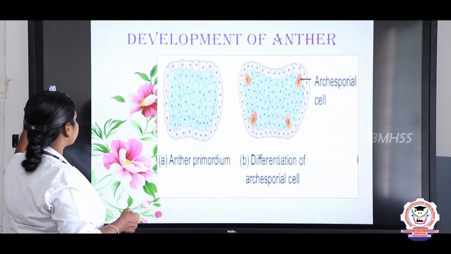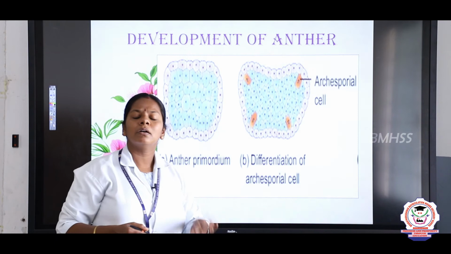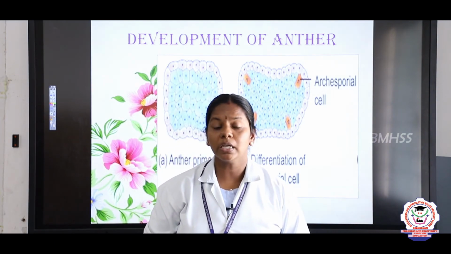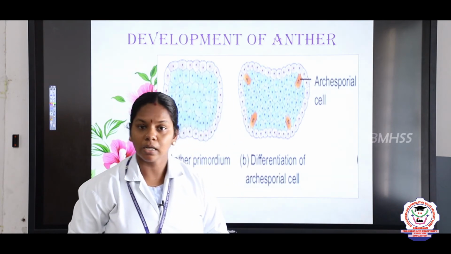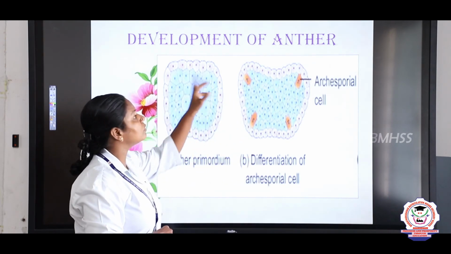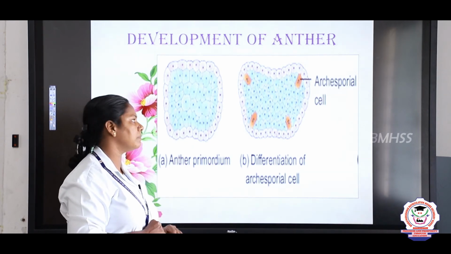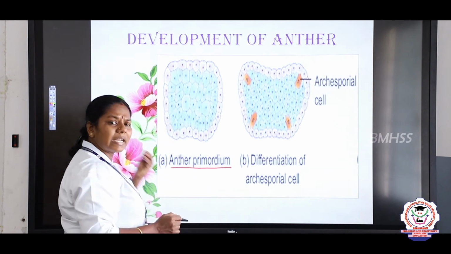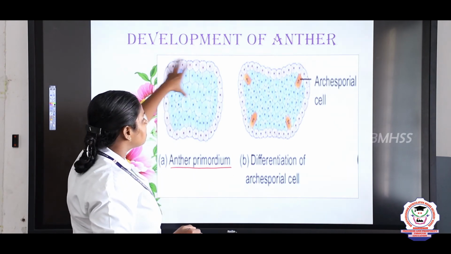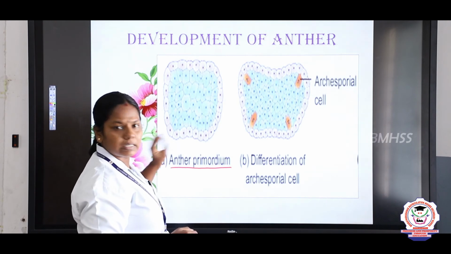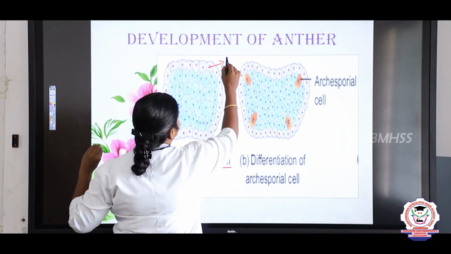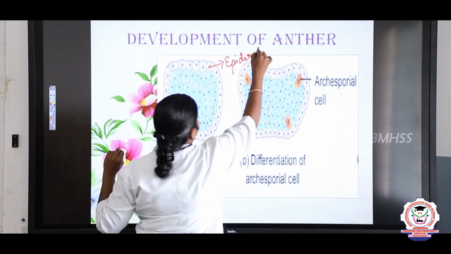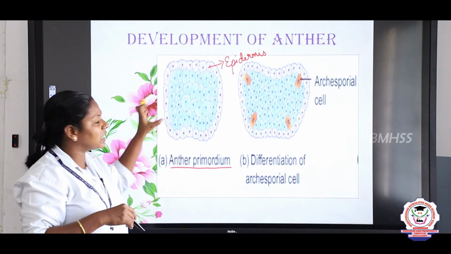Next we are going to study about the development of the anther, right? The reproductive parts, whether male or female, develop from the mother cells, that is a primordial mother cell. So, first we are going to see how the anther is developed from the mother cell. Here this is the anther primordium, children. Inside this, the anther bears a single layer of cells. The outermost is the epidermis and inner we can see the hypodermis cells.